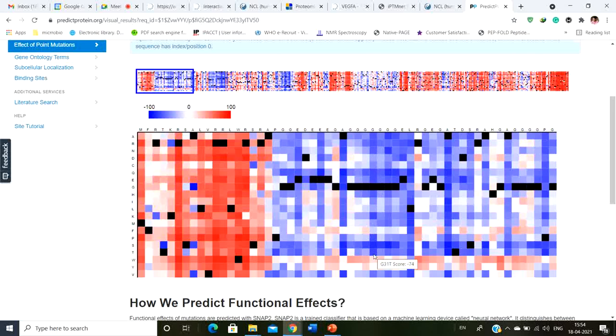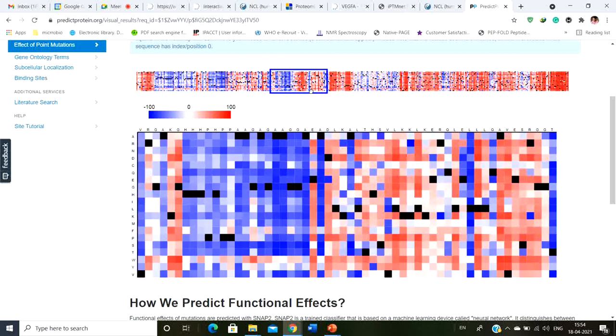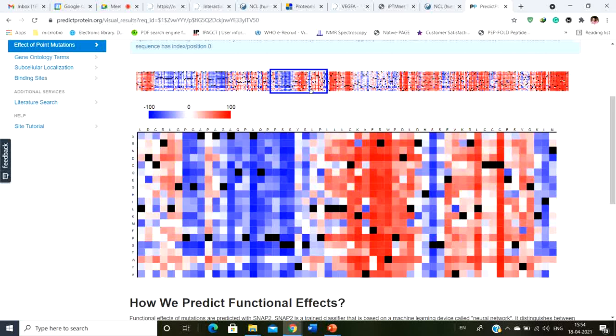See, the numbers are minus 74, minus 83, minus 71, but I know that they are not going to have any effect. So I'm not going to check all the numbers here one by one. A single glance will tell me whether this mutation is going to have any effect or not. That's why this heat map is really important, and this is the importance of this particular server. It actually tells you the nature of a mutation in this particular protein.